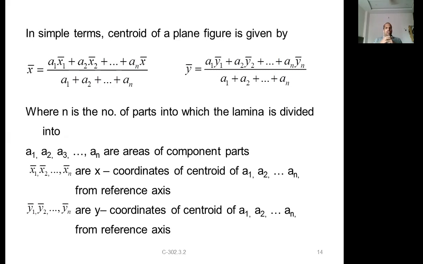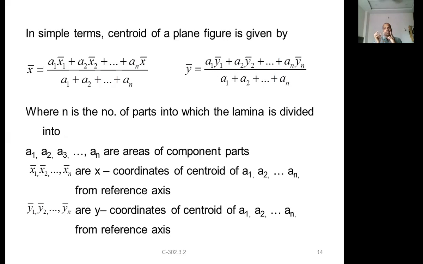Similarly, y bar is equal to A1 y1 plus A2 y2 and so on. What is A1 y1? A1 is the area of the figure 1, and y1 bar is the distance, since we need the moment of area about the x-axis.